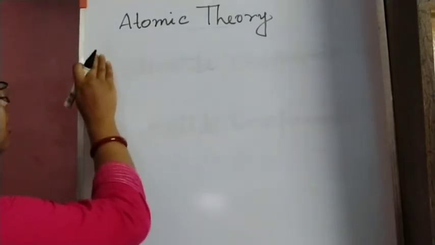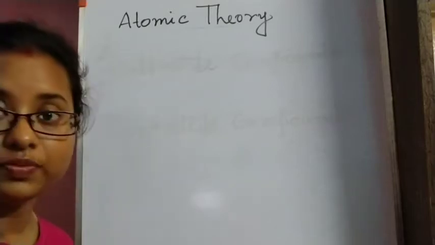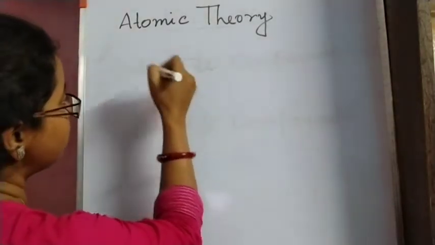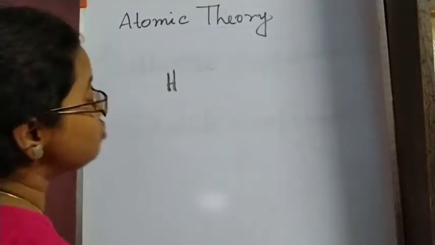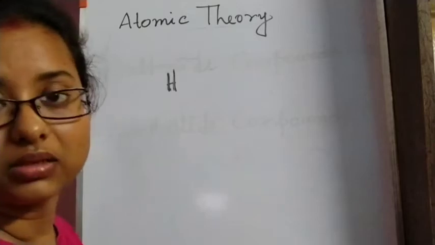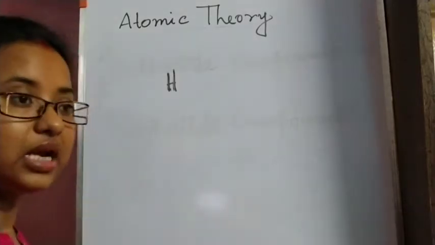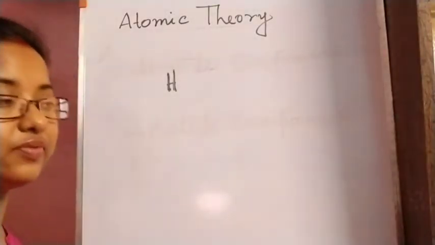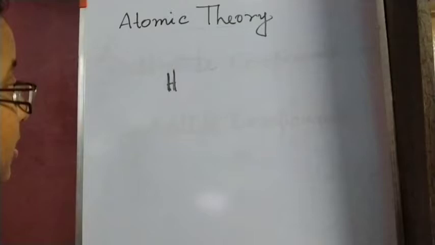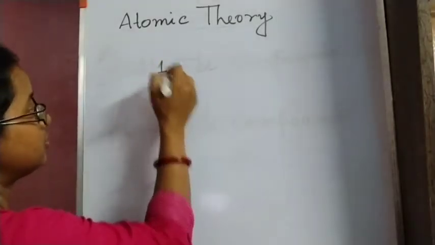But in modern atomic theory, we found that we have isotopes. Suppose we talk about isotopes of hydrogen. According to Dalton, hydrogen's mass will be an exact mass, it will not change. All the atoms of hydrogen will have the same mass. But we have seen that hydrogen has three different isotopes.